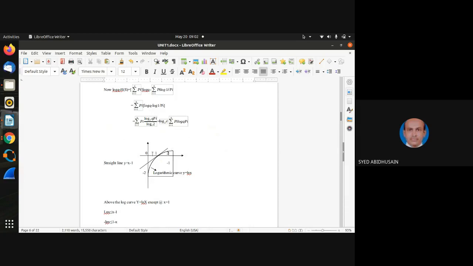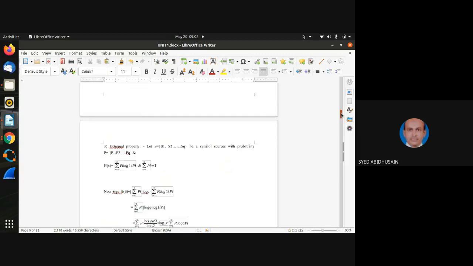So this touches here, this touches here. That means at this particular point, the answer for both equations, though the equations are different, this is a straight line equation, this is an exponential curve equation, both will have the same answer at y is equal to x is equal to 1. That is the meaning.